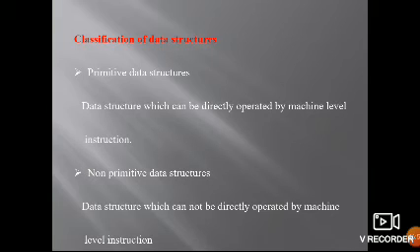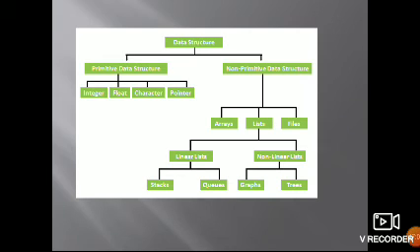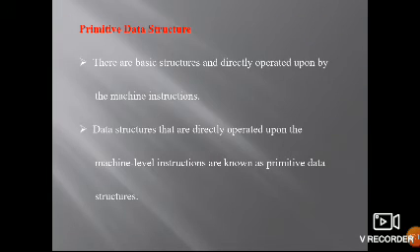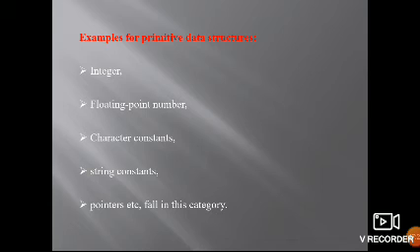And what is the classification? Primitive and non-primitive. Data structures which can be directly operated on by machine level instructions are called primitive. Those which cannot be directly operated on by machine level instructions are called non-primitive. This is a flow chart of the characteristics. The primitive ones are the basic data structures directly operated by machine instructions. Examples: integer, float, char, string, pointers.